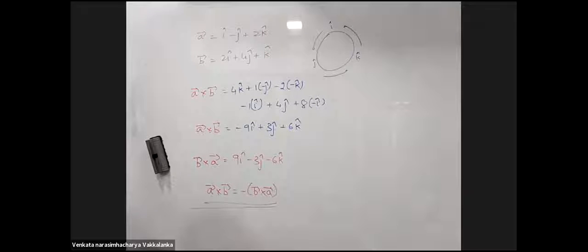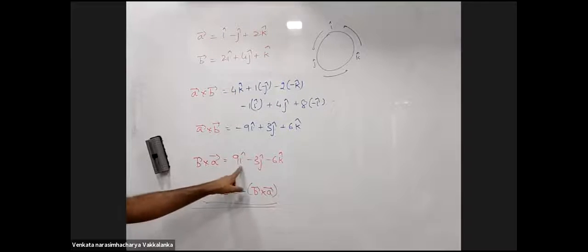So the magnitude is always the same, no? Magnitude will turn out to be the same because it is A, B sine theta in both the cases. So if you're solving it using the formula, how will we determine n cap? The unit vector of this vector.